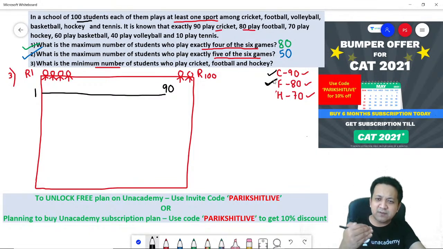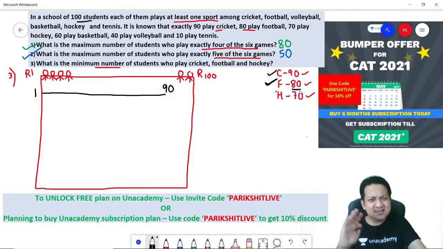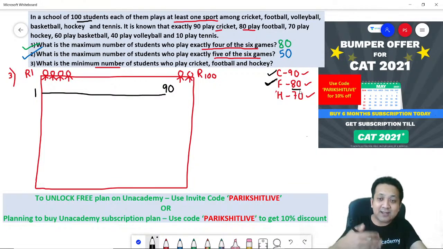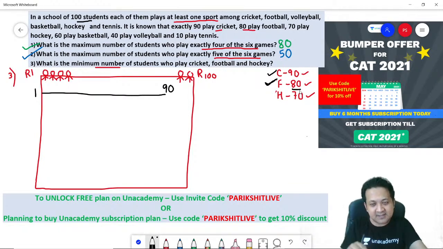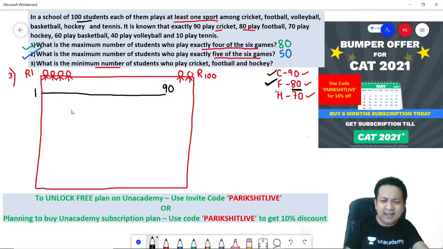So you need a different set of students to play football. How many students? 80. So who do you ask? Don't ask the same set of students. Ask different people. So 80 students. So can I say roll number 21 to roll number 100 would be an ideal scenario? Don't start from 1 because in that case it would be a repetition. You are maximizing there, but here you need to minimize, right? So you don't need the same set of students to play 3 games. You need 80 football players. So roll number 21 to roll number 100.